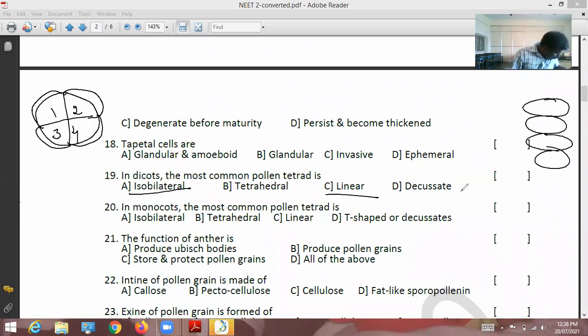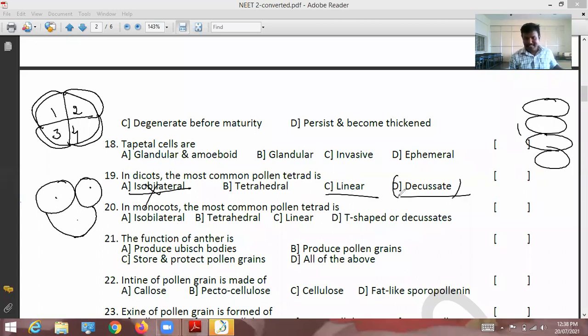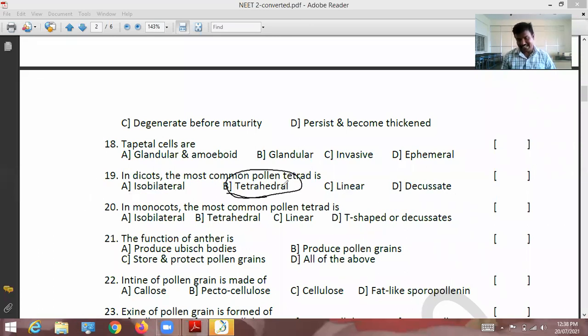Decussate means like this: 1, 2, 3, and on the backside one more will be there. That is called decussate. So isobilateral, linear, and decussate are seen in very few species. In most species, it is tetrahedral. That's all.